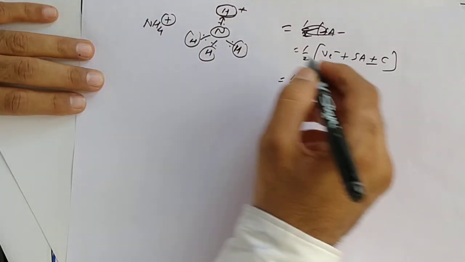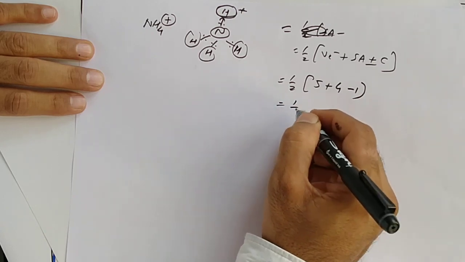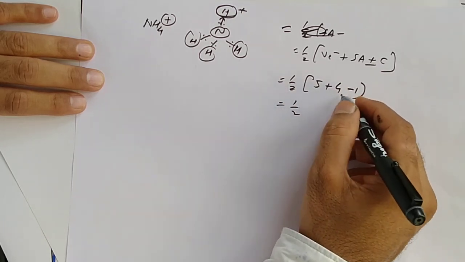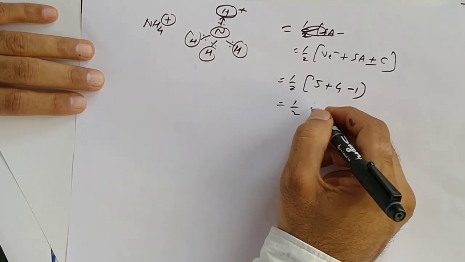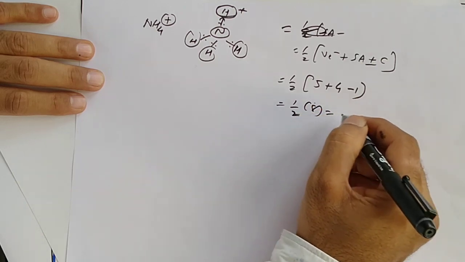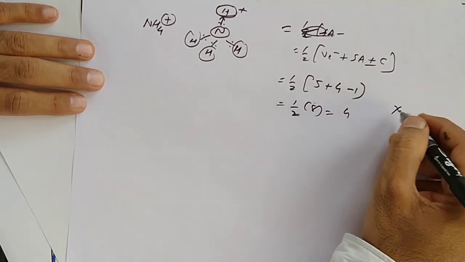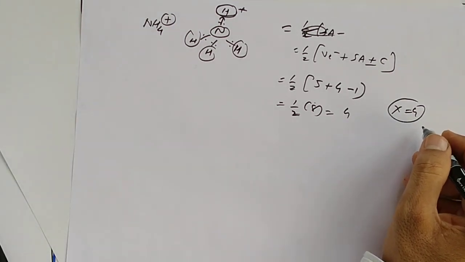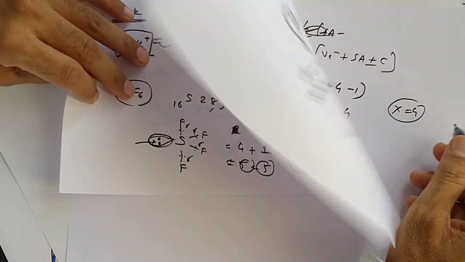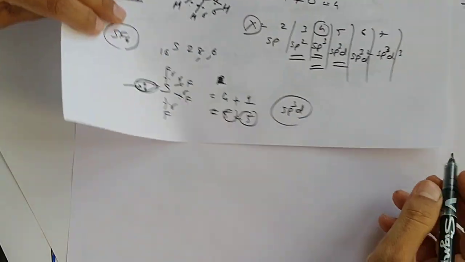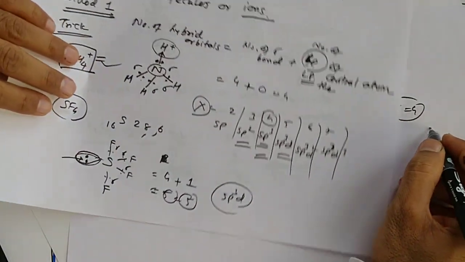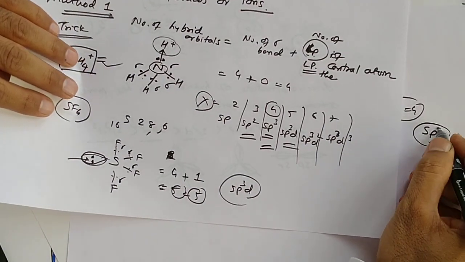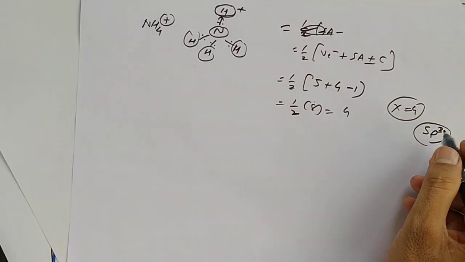Here charge is +1, so we have to take inverse. So 9 minus 1, 8. 8 divided by 2, so 4. So value of X is 4. So hybridization will be sp3. Yes, so NH4 plus having sp3 hybridization.